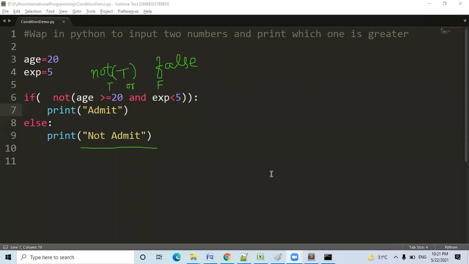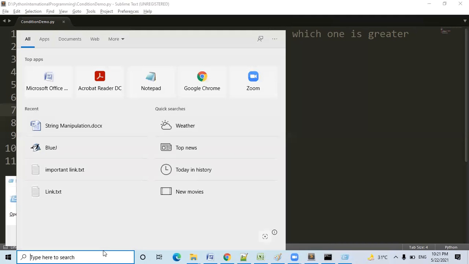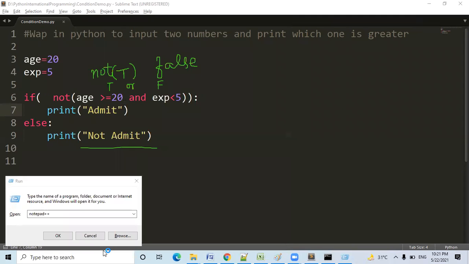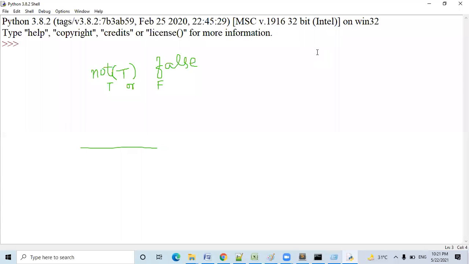That we will check in ideally. So how to move ideally? Just type in the search box ideally. It is opening actually. We are in ideally. Clear?